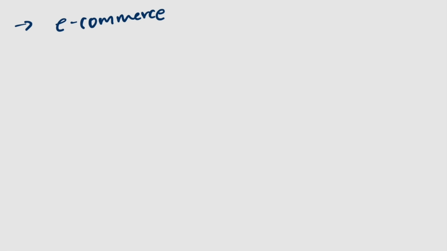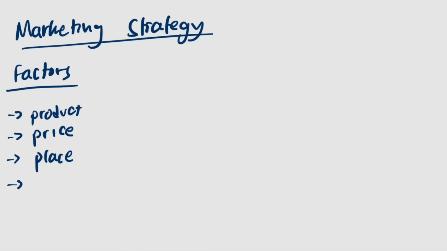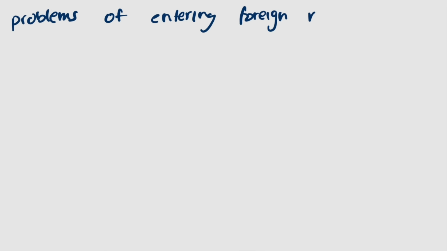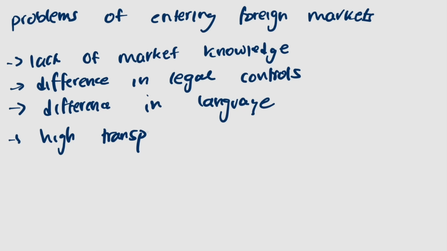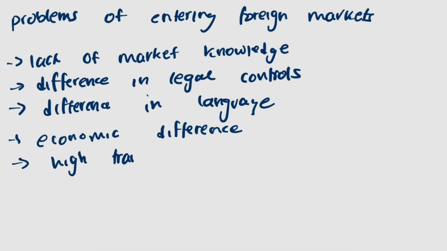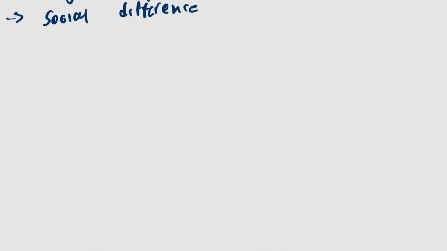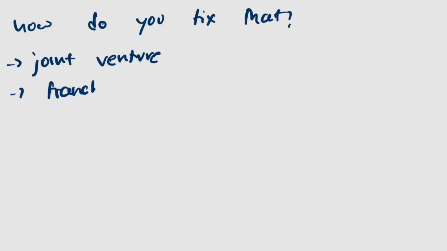Let's now move on to marketing strategy. The factors that affect marketing strategy are product, price, place, and promotion. Problems of entering foreign markets are lack of market knowledge, difference in legal controls to protect customers, the difference in the language, the economic difference, high transport costs, and social difference. How do you fix this? We have joint venture and franchises.